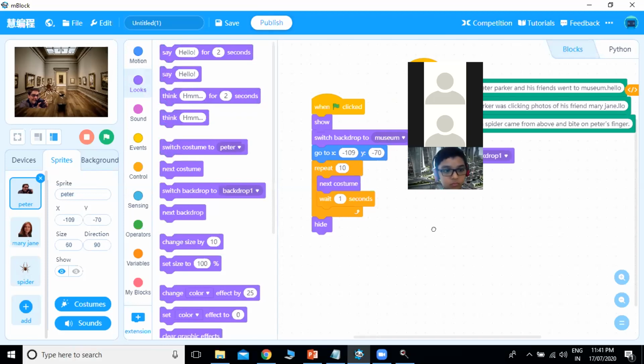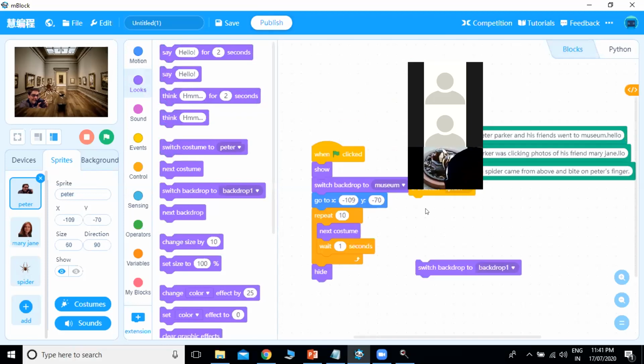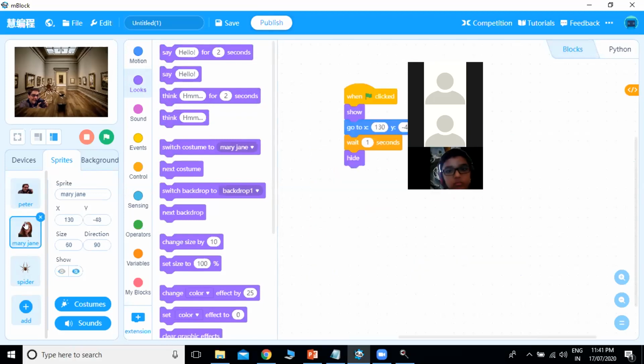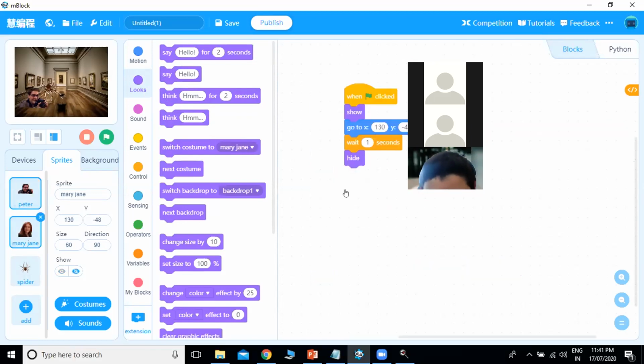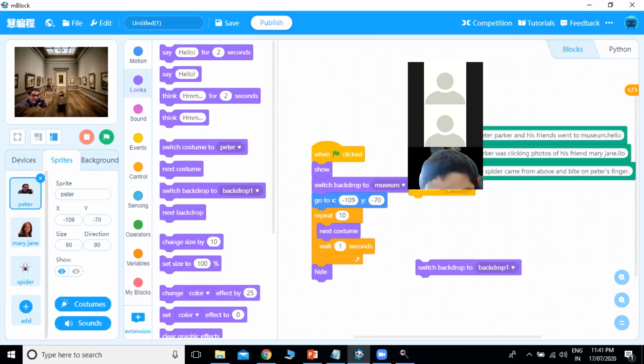So Peter Parker will hide here after broadcasting the spider. Okay, Peter Parker has to hide. Mary Jane should also hide. So we will see how much time Mary Jane should wait here. We have used wait 1 second here, and 1 second is very little time. This all should be finished, and till then Mary Jane should be waiting there, until this whole script is finished.